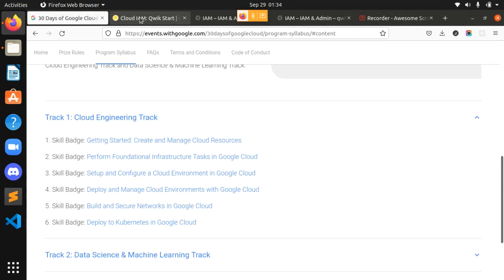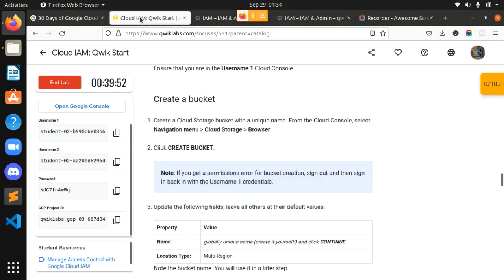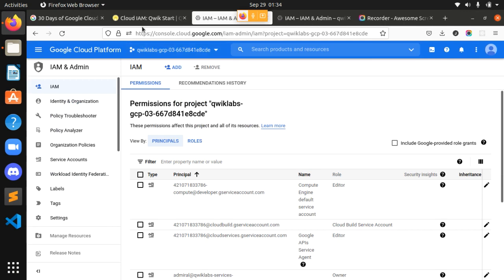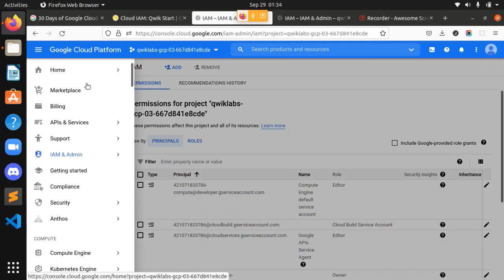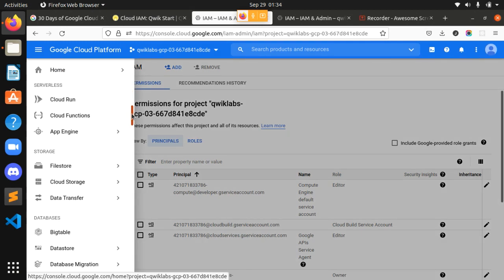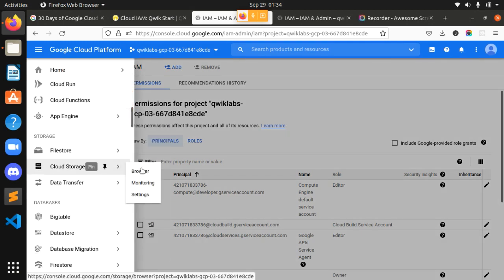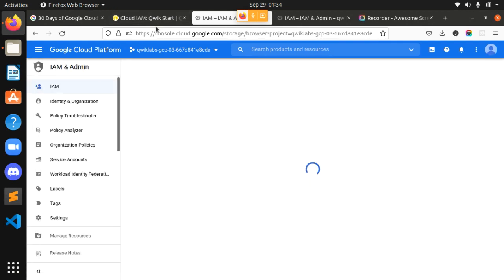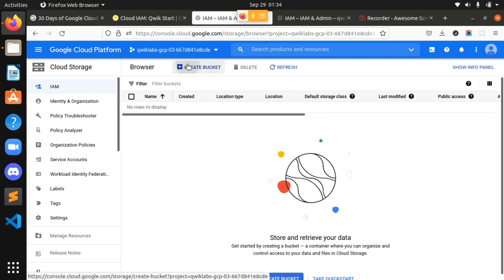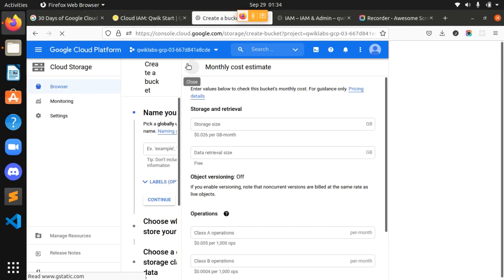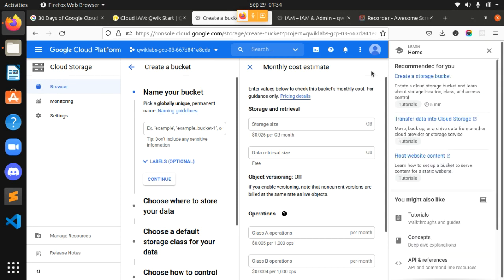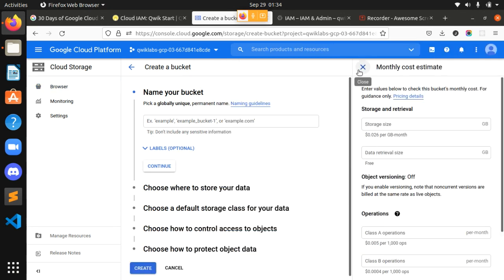Okay guys. So from here I have to create a bucket. I will go here. Where is Cloud Storage? Yes, here is Cloud Storage and Browser. Okay, it's loading, and we have to create a bucket in our first username ID. Guys, don't get confused. Sometimes this gets confusing, so just don't get confused, be a smart kid.